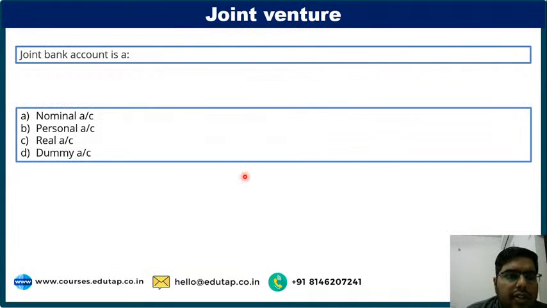Next, joint bank account is a dash. Nominal account, personal account, real account or dummy account. This question nobody will answer correctly, I know. Nobody knows the answer to this question. This is a very tricky question. Joint bank account is a dash.